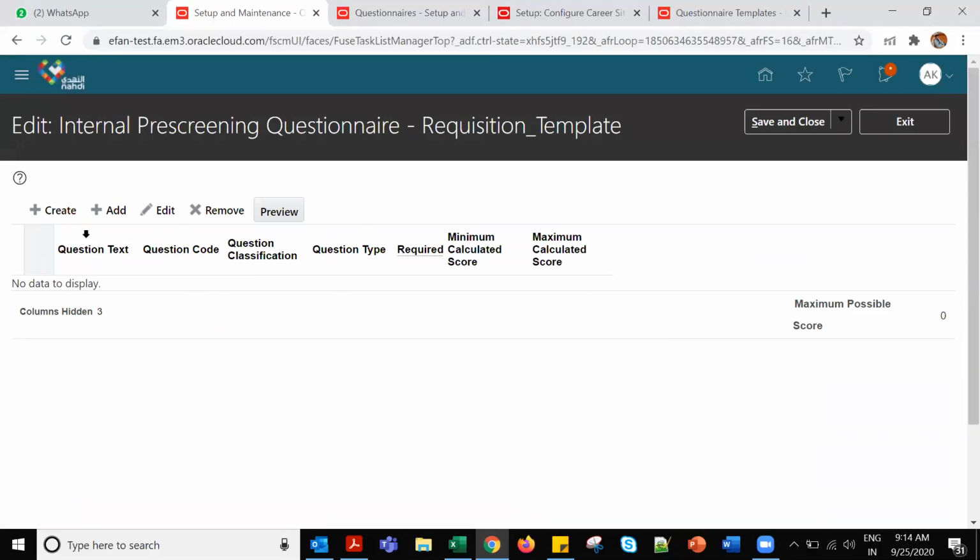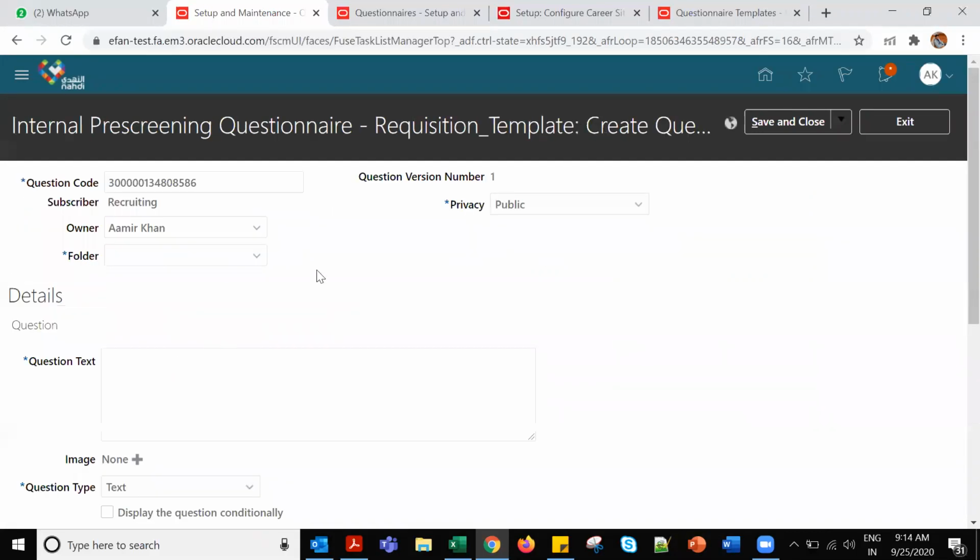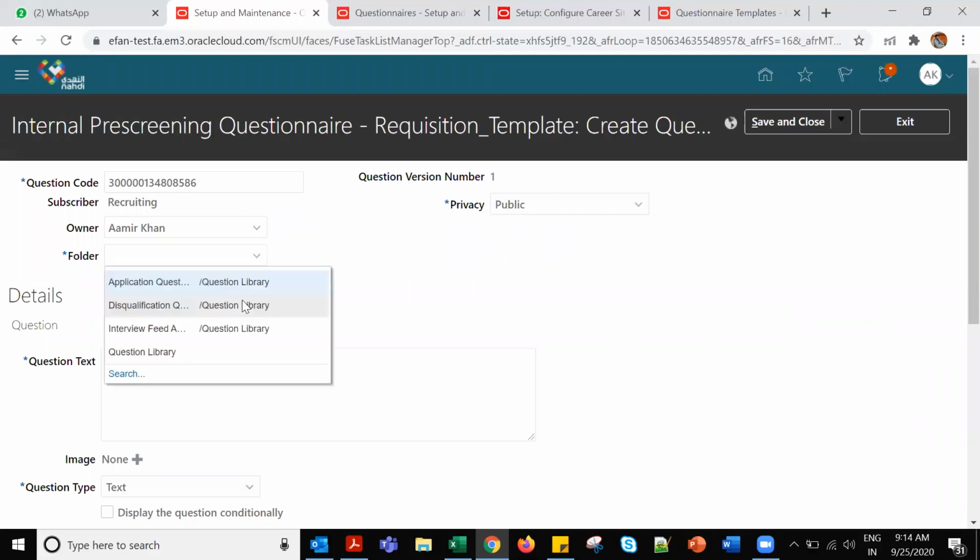It should come here. Otherwise, you have options to create also here directly. If you want to select, you can select the pre-screening related things or application. You can create directly here.